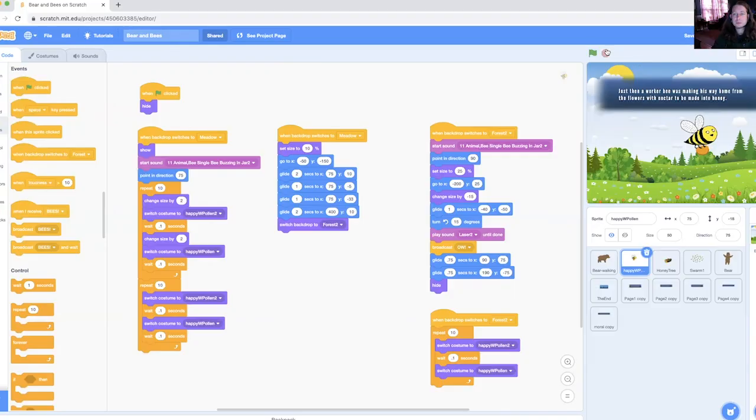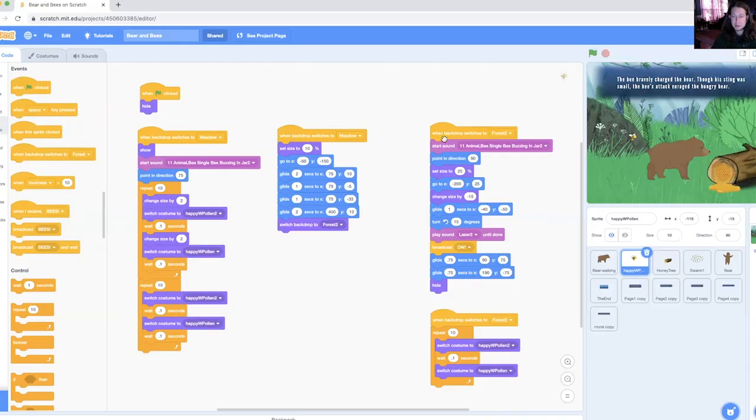So when the backdrop switches to Forest 2, so we're in Forest 2 now, the reason that I have all these different instances of the forest is so that I can have separate code for each of those backgrounds. If I tried to make it switch back to the original forest, some of the code that's on here might interfere with some of the other code that says to hide another object. So this is an easier way to keep track of it. We've got the sound of him buzzing happening. We've got him at a 90-degree angle, and we've told him where to begin.